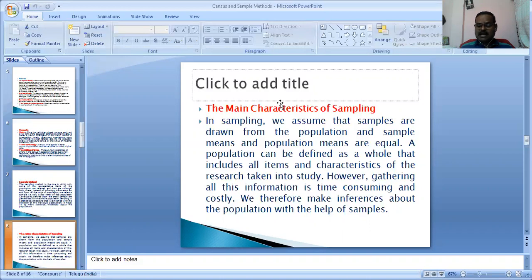And what is the selection of the representative sample? The representative sample is 30 and 70, or what is it? Then the collection and analysis of data, and application of the appropriate statistical technique. This is the procedure of the sample method. The sample method gives the result in a short time.